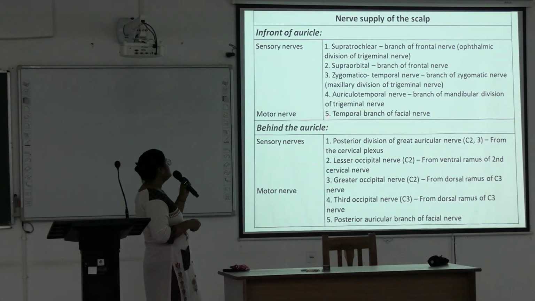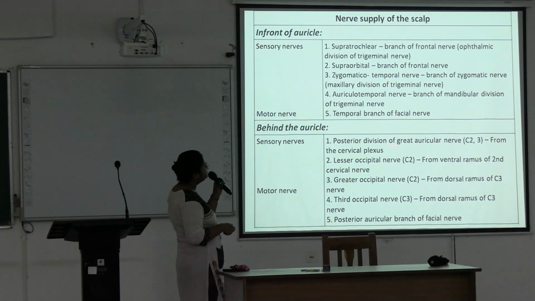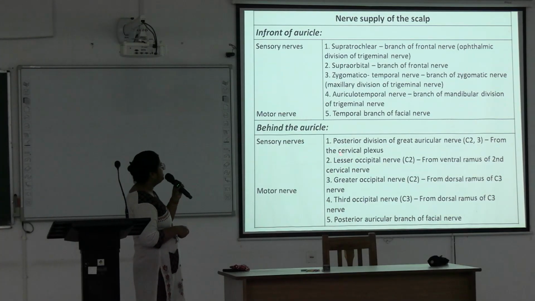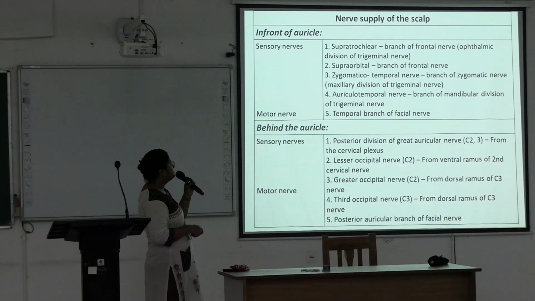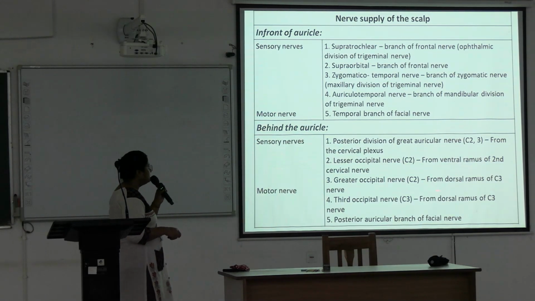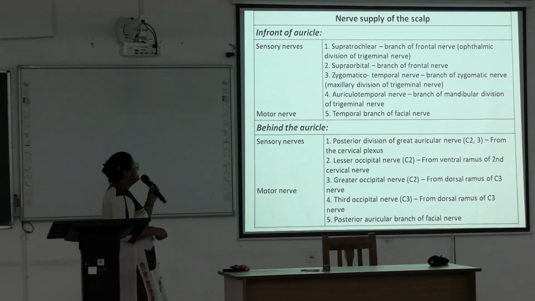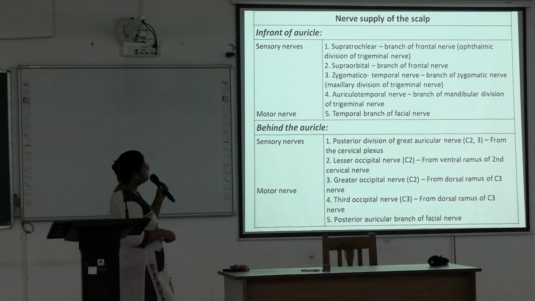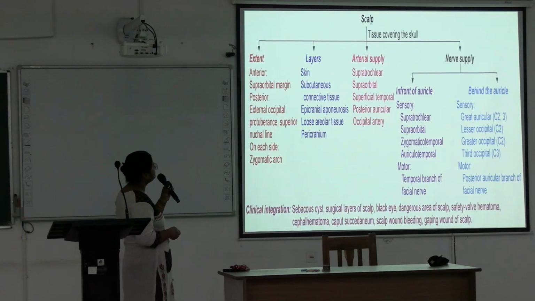Behind the auricle, there are sensory nerves and a motor nerve. The posterior auricular branch of the facial nerve is the only motor nerve, the rest are sensory. Posterior division of the great auricular nerve, root value is C2, C3 from the cervical plexus, and lesser occipital also from the cervical plexus, from the ventral ramus of the second cervical nerve. Greater occipital nerve from the dorsal ramus of C2, and third occipital nerve from the dorsal ramus of C3 nerve. So these are the nerve supply of the scalp.